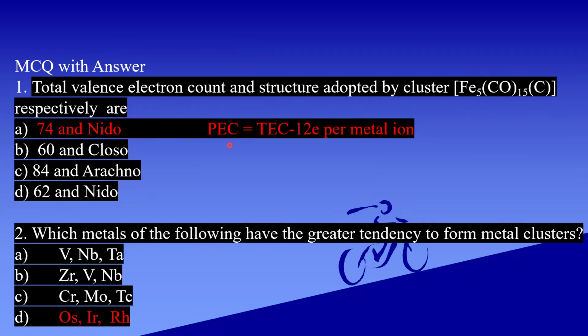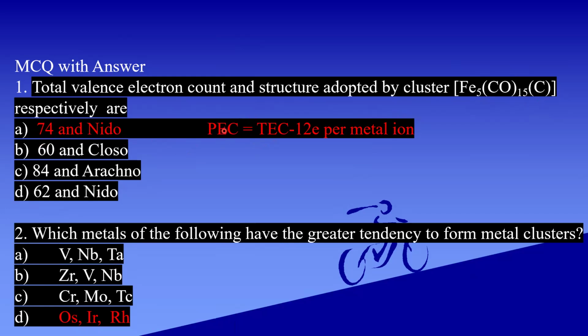Here we have to follow that 5 Fe donate 8, 5 into 8, that is 40 electrons. 15 into 2, 30 electrons, and carbon donates 4 electrons. Totally 74 electrons are present.